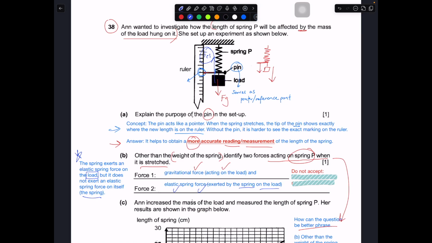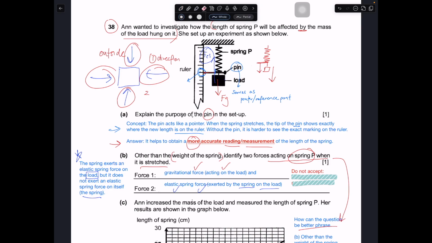Okay, so for force, usually you will use this concept. Force is always about pushing or pulling on an object. So where does it always act? It always acts on the outside of the object, and it has a particular direction. Force always has a direction, and it always has an amount, so how much force is being pushed. These are the two main key points about force.